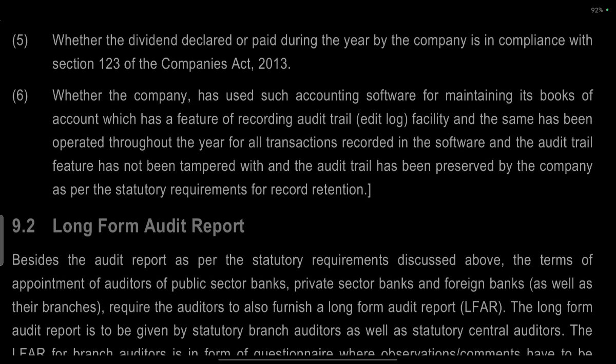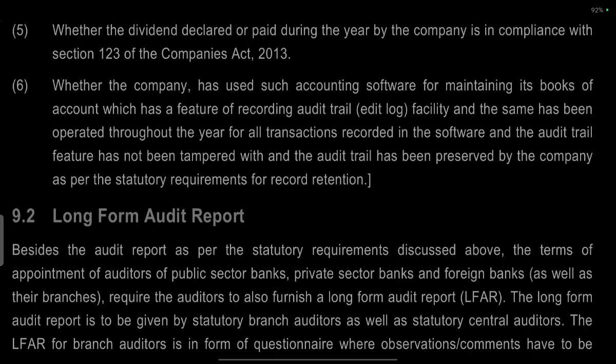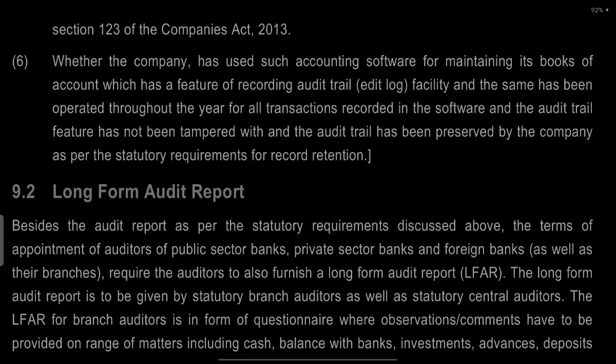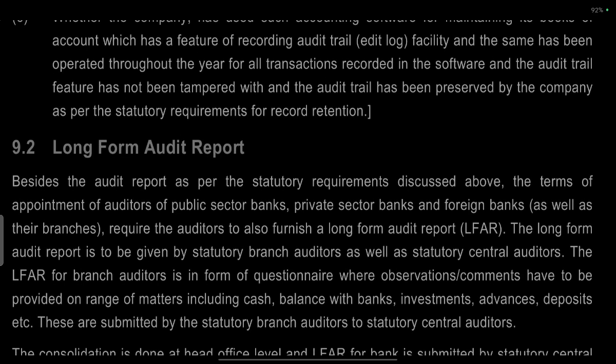Where the company has used accounting software for maintaining books of accounts which has a feature for recording audit trail facility, the auditor must certify it, and that it has been operated throughout the year for all transactions recorded in the software. The audit trail feature has not been tampered with, and the audit trail has been preserved by the company as per the statutory requirement for record retention. Audit trail is important. It should not be tampered.